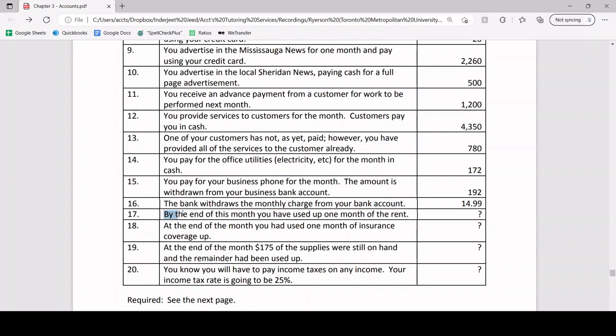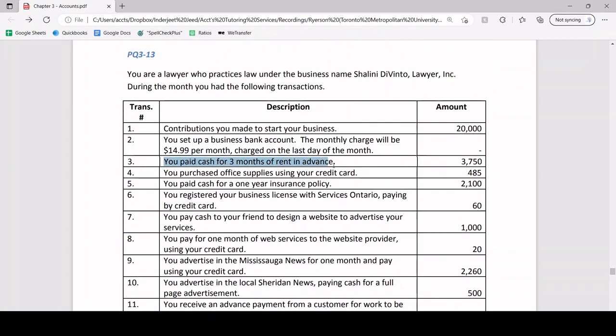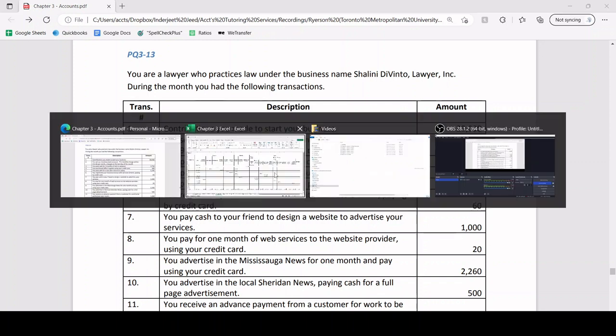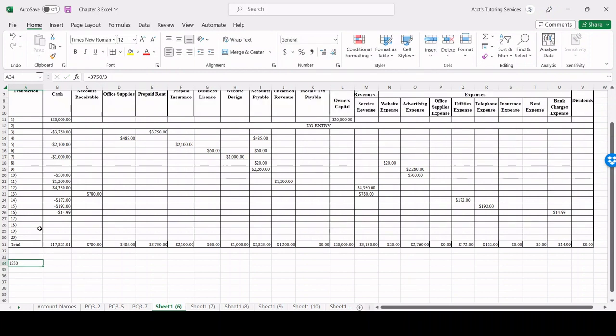Number 17, by the end of this month, you have used up 1 month of rent. So now we actually consumed 1 month of rent. So we have to do a calculation for this. In transaction number 3, we paid for 3 months of rent in advance for $3,750. So we have to calculate the amount per month. That's a simple calculation. It's $3,750 for a total of 3 months. So we're going to do 3,750 divided by 3 months. So that's going to be $1,250 per month.